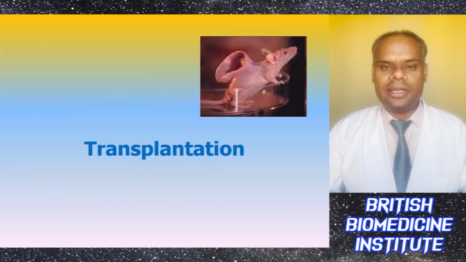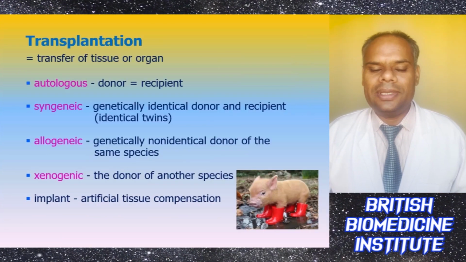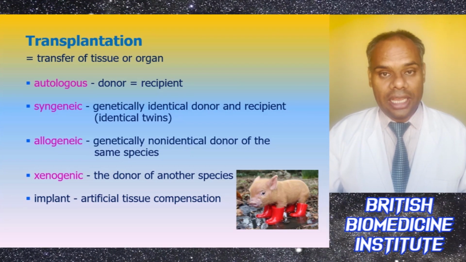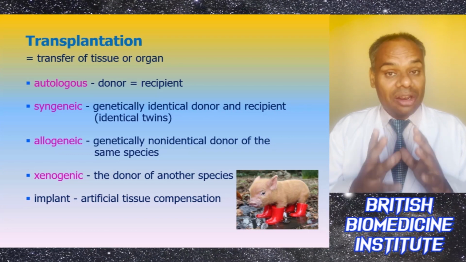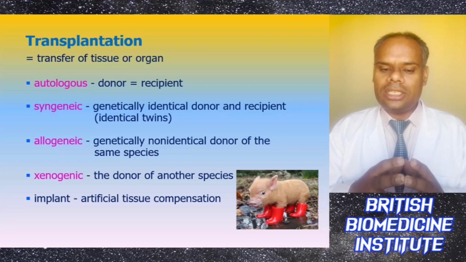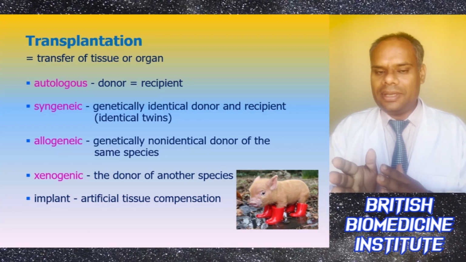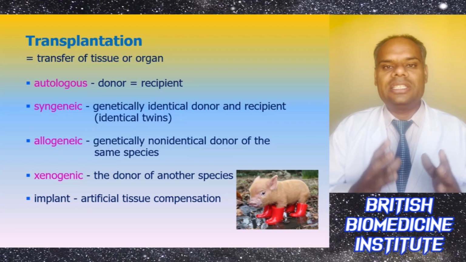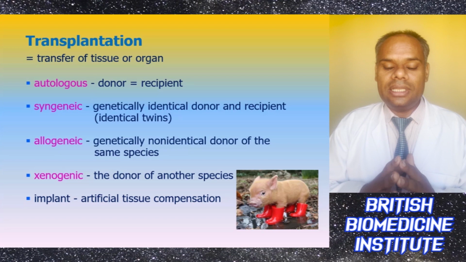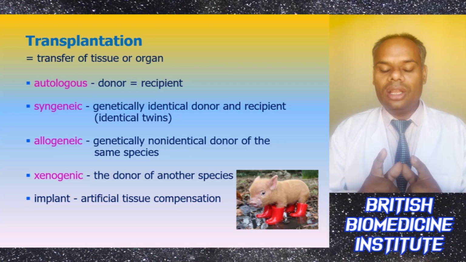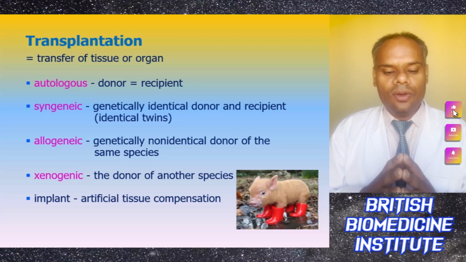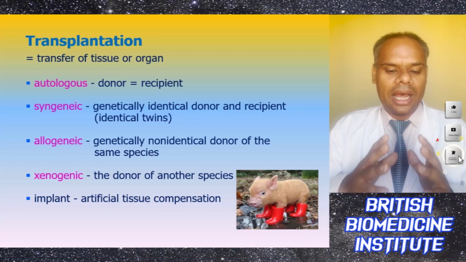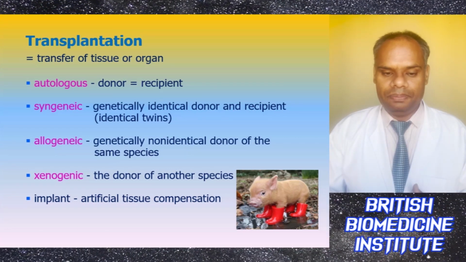So now comes transplantation. Transplantation is basically the transfer of a tissue or an organ, and it can be of four main types: autologous, syngeneic, allogeneic or xenogeneic. Autologous is basically where the donor and the recipient are the same, and syngeneic is where the donors and recipients are genetically identical, or we can say identical twins. Allogeneic is where the donor is genetically non-identical but of the same species, whereas xenogeneic is where the donor is of another species. An implant is basically an artificial tissue replacement.